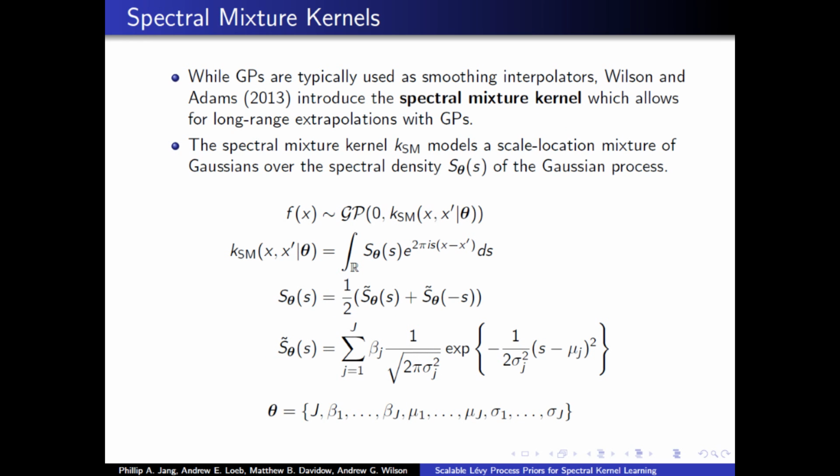While GPs are typically used as smoothing interpolators, Wilson and Adams in 2013 introduced the spectral mixture kernel, which allows for long-range extrapolations with GPs. We can characterize a stationary kernel by its Fourier dual, shown in the second equation, and the spectral mixture kernel models a scale location mixture of Gaussians over the spectral density, shown in the fourth equation.